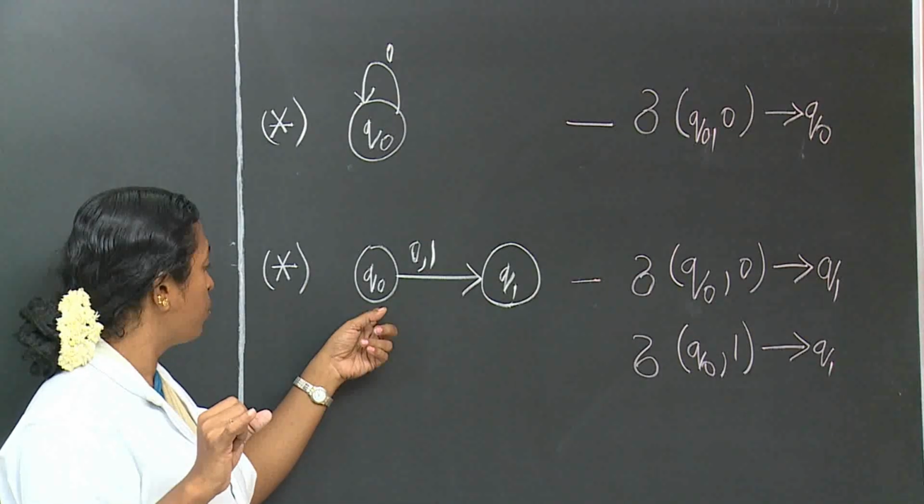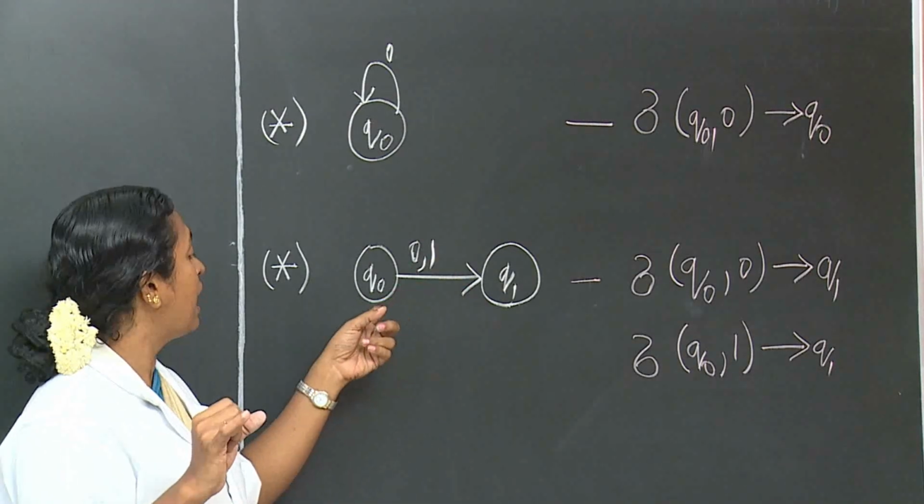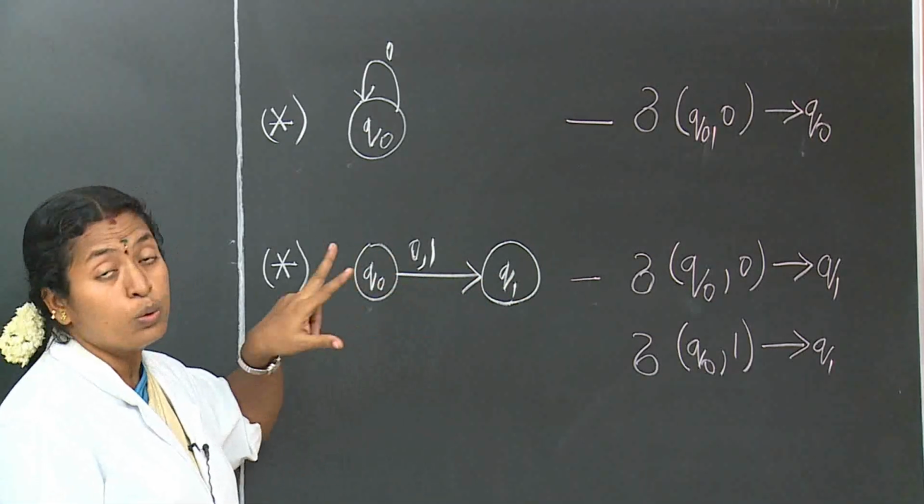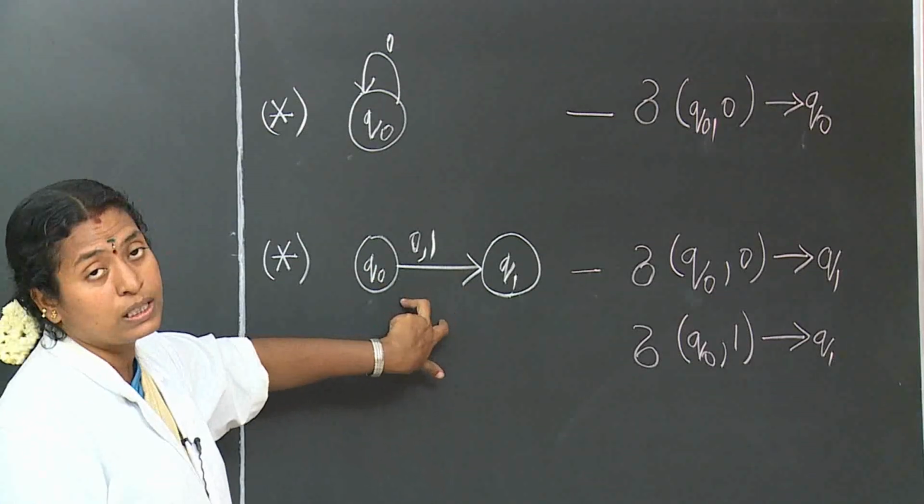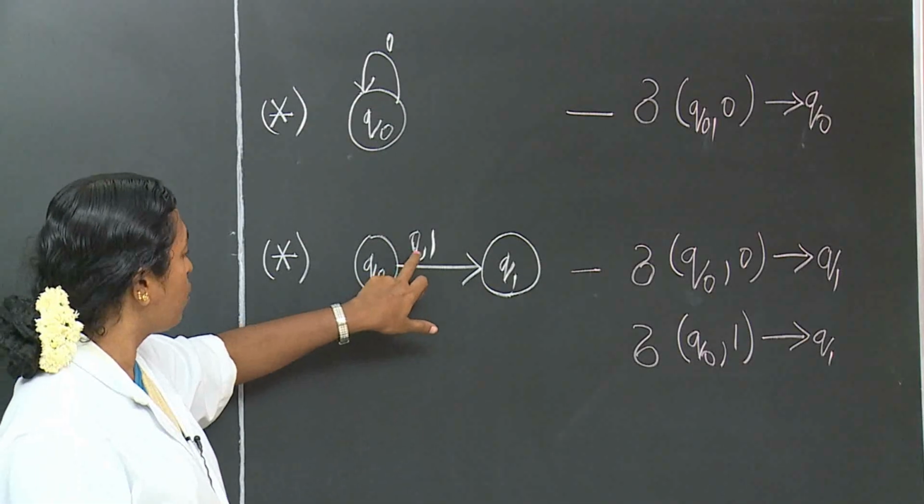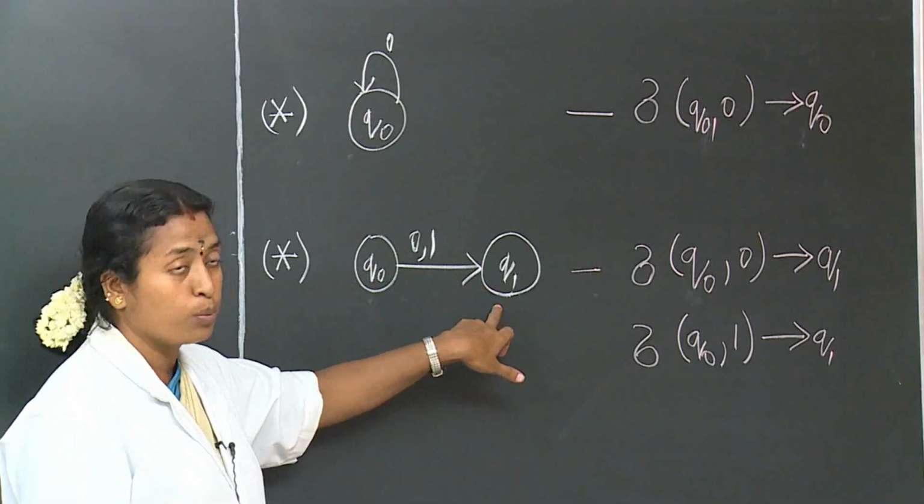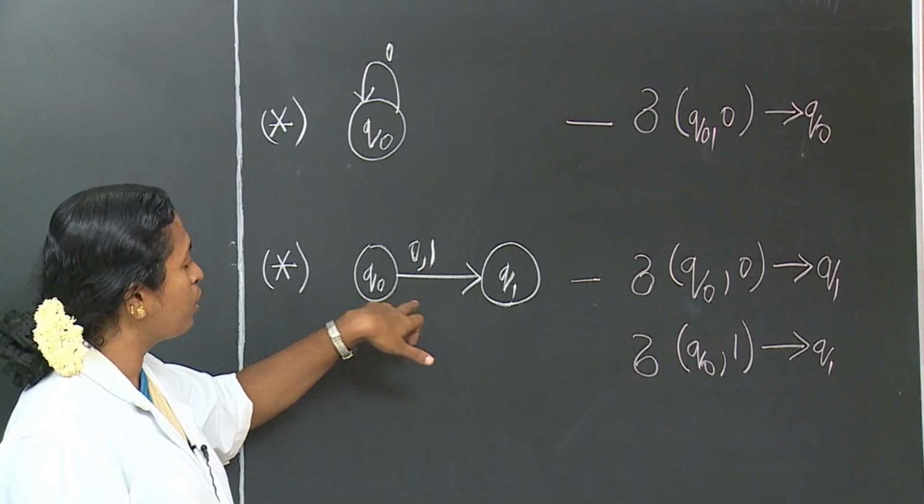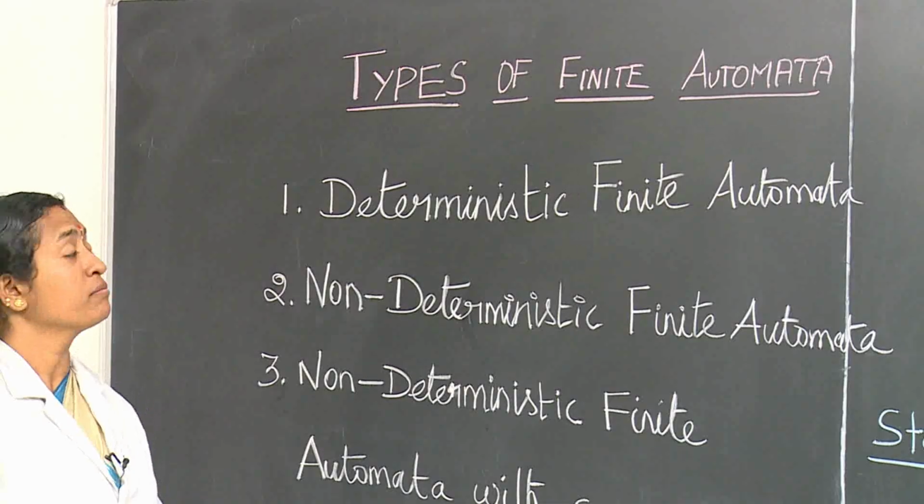Here, accepting 1, there will be a transition from Q0 to Q1. So there are two transitions between two states. By accepting 0, it is moving from Q0 to Q1. By accepting 1 also, there is a movement from Q0 to Q1.